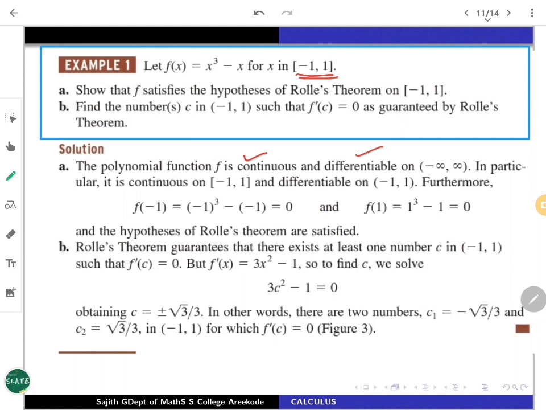That is clear because polynomial functions are like that. Moreover, what it says is, f at -1 is what? F at -1 as well as f at 1 also you can look at. F at -1 is 0, f at 1 is 0.